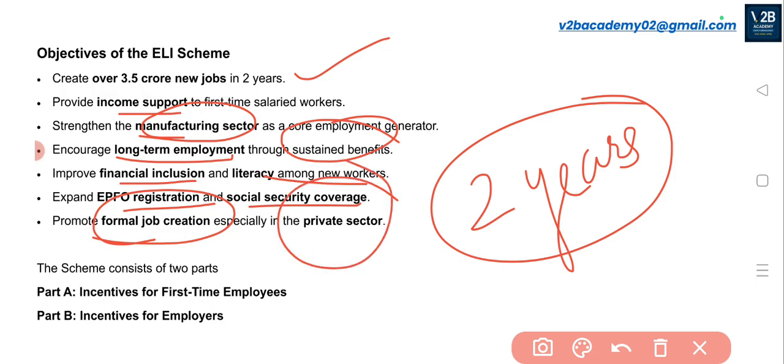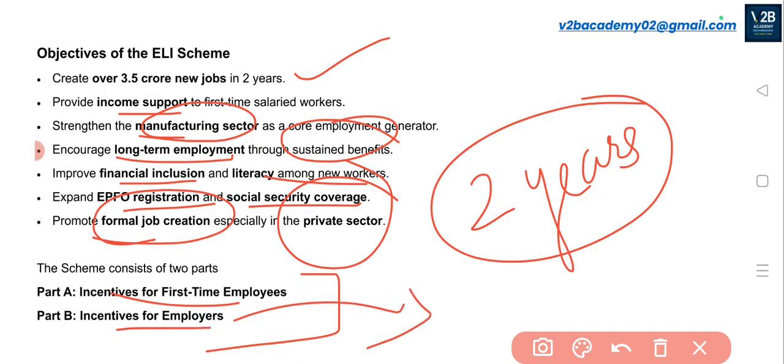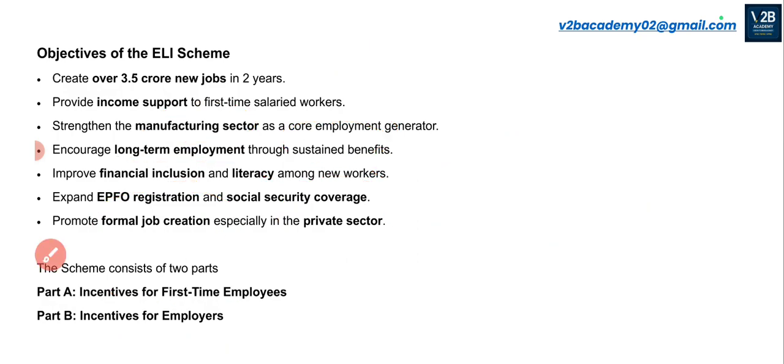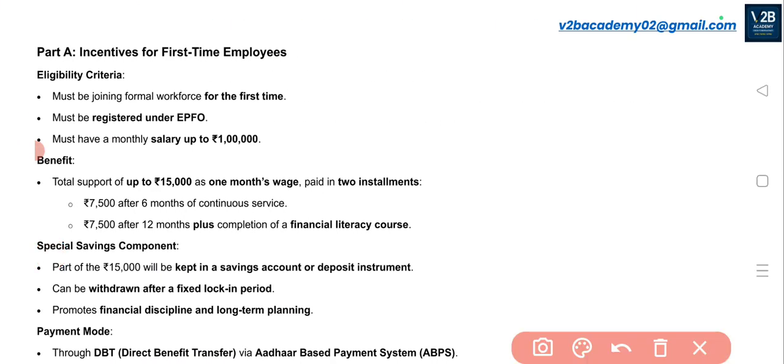So basically this particular scheme has two parts. One part is incentives given for the first time employees, and the second part is incentives given for the employers, so that they'll be persuaded enough to create new jobs. Let's see both of these parts. If you look at the first part, part A, incentives will be given to the first time employees. Whoever is getting employed for the first time will be given certain incentives, in order to make them join the formal workforce, to encourage them to get registered under EPFO, or to support them initially.